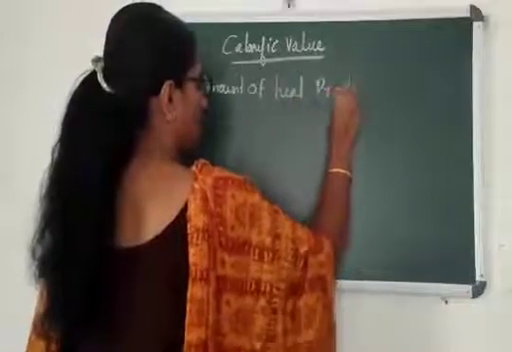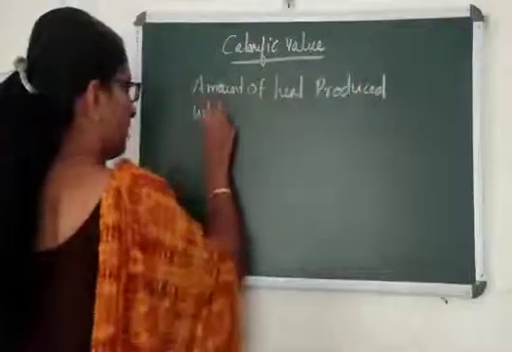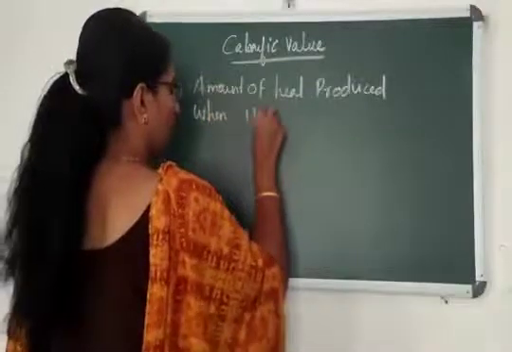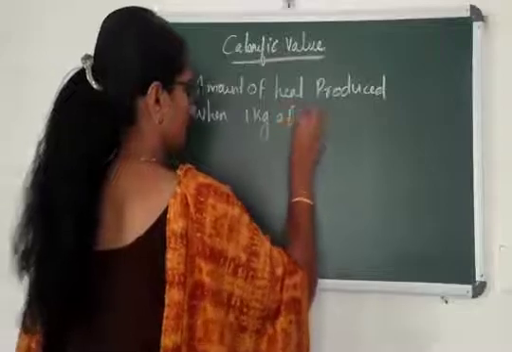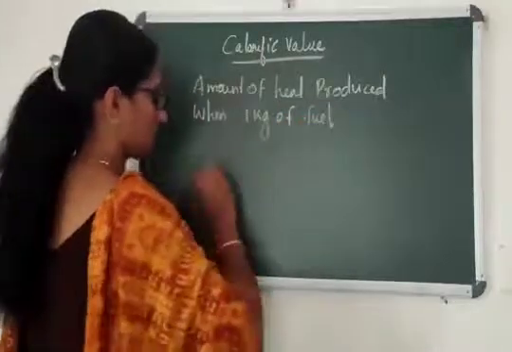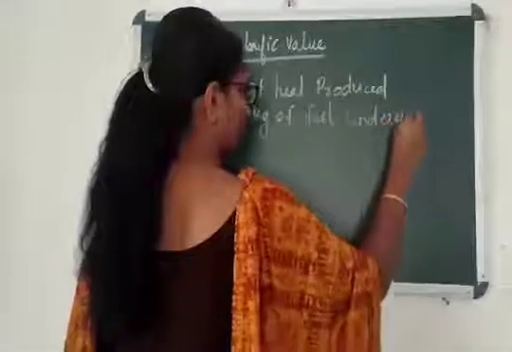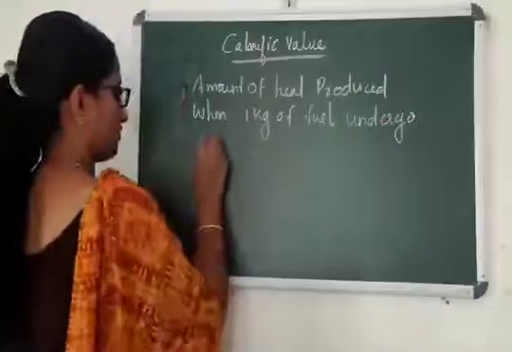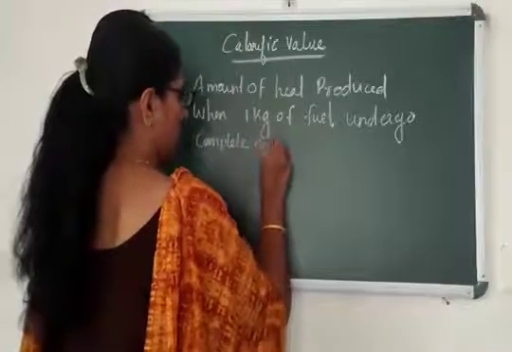Amount of heat produced when 1 kilogram of fuel undergoes complete combustion.